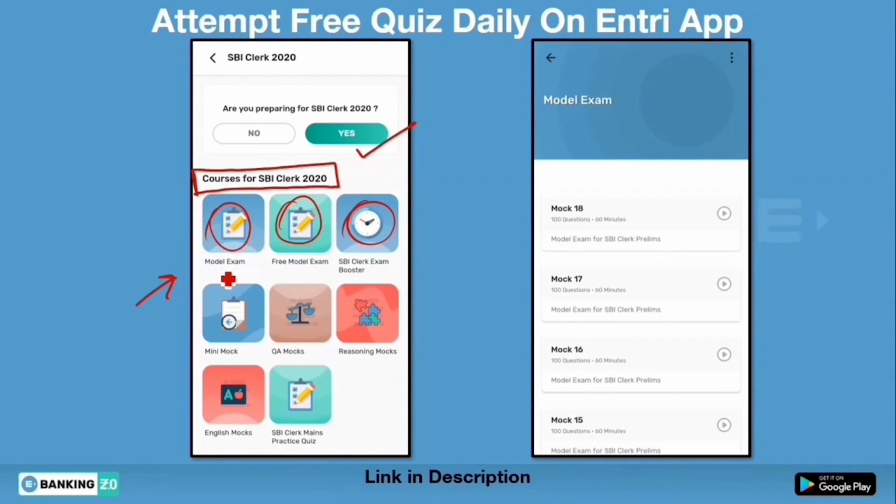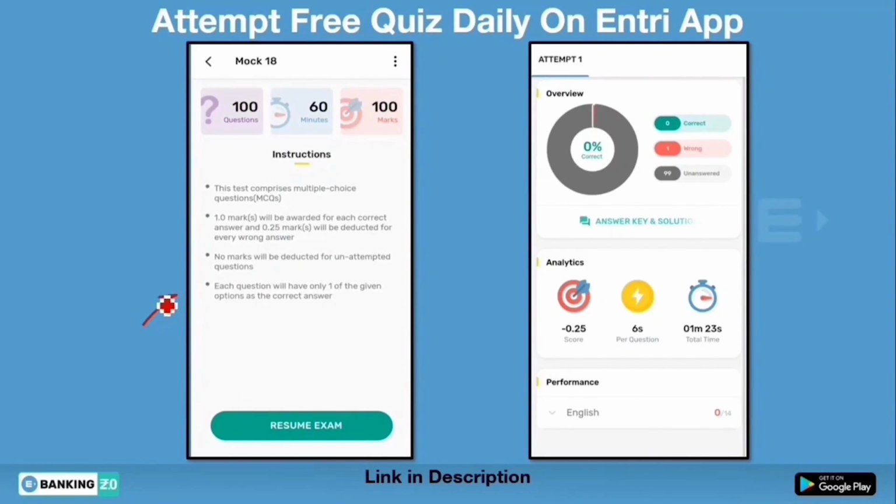Let us suppose you have clicked on model exam. If you click on model exam, you will see a window like this. In the model exam section, you will see the number of mocks. You can attempt any of these mocks because they are available free on our app. Let's suppose you clicked on mock 18. After clicking it, you will get an interface like this, where it will show you the number of questions in that mock, the total time allotted to it and the total number of marks.